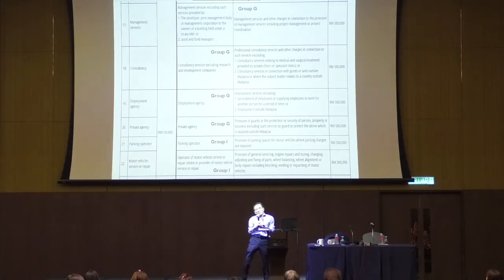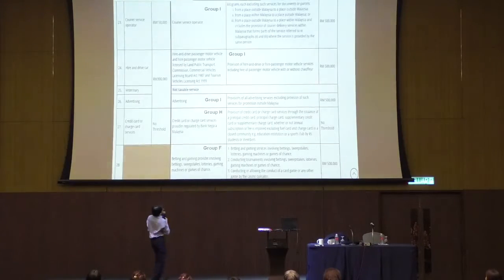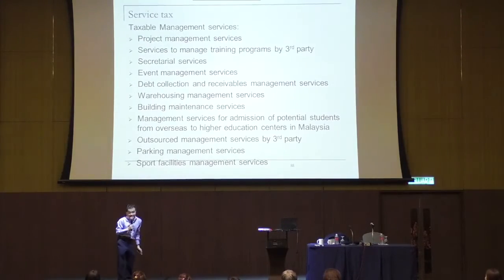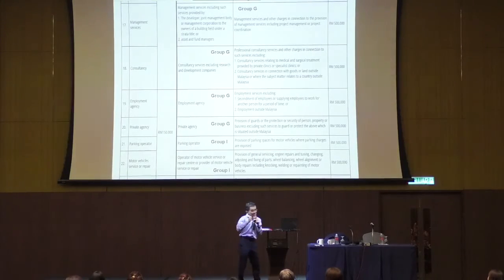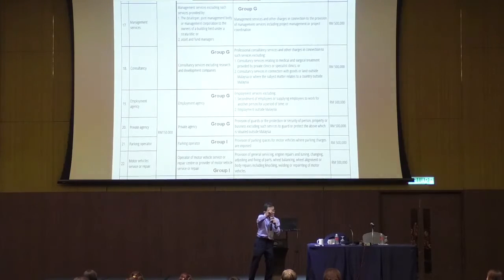But for management services, look at the exclusion there, which I'm going to go through in greater detail. In fact, I have a list of management services. What management services are excluded? Management services excluding such services provided by the developer, JMB, MC to the owner of the building held under strata title. So if you pay management fees to JMB, MC for a strata building, like a shopping complex or a condominium, no service tax, strata title.